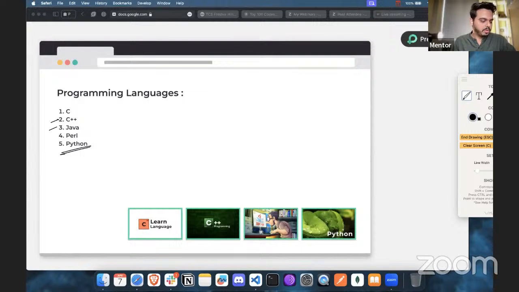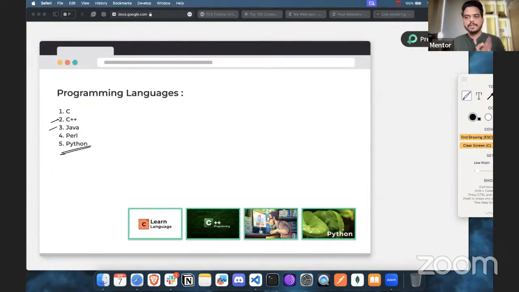Now, but people like me know only Python, what to do? Yes, I'm going to talk about the people who know only Python, who have started learning Python. And at the end, when you're giving the exams, even personally, I like Python. I have learned Python, and even the questions that I solve on the TCS platform, or even for the preference stack, everything I do in Python only, because that's my technical stack that I prefer.